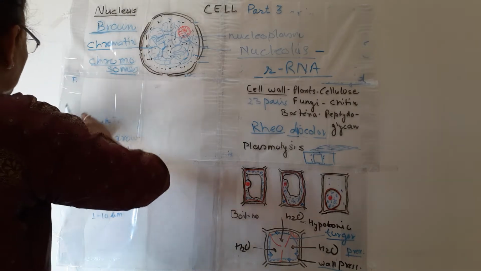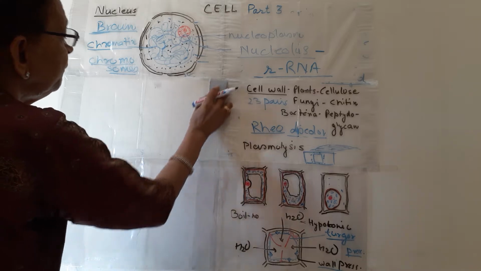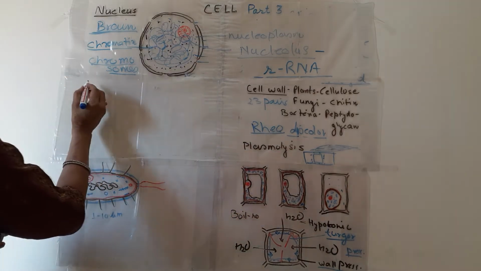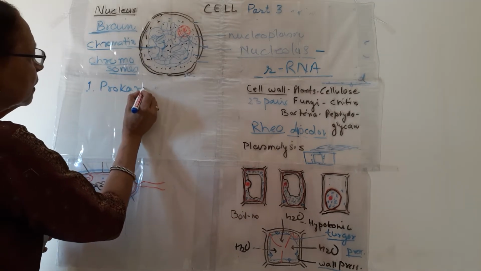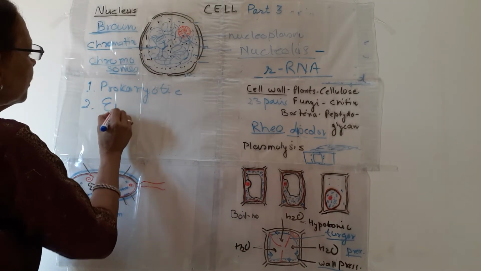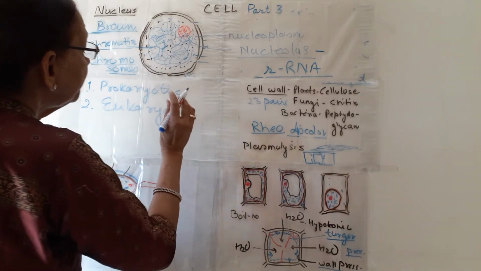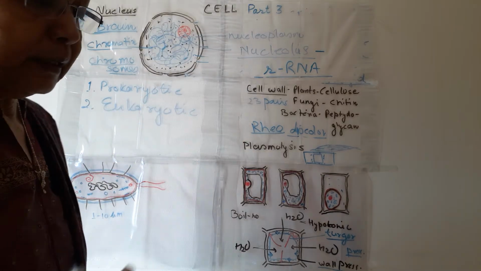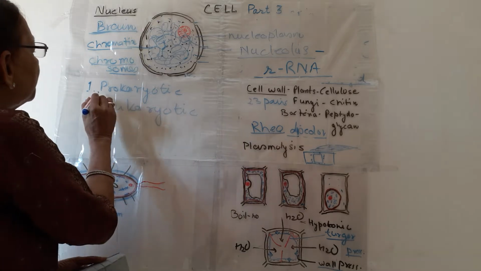Now, depending upon the type of nucleus, living organisms are divided into two types. One is prokaryotic organisms, and the second is eukaryotic organisms. So depending upon the type of nucleus, organisms were divided into pro- and eukaryotic.